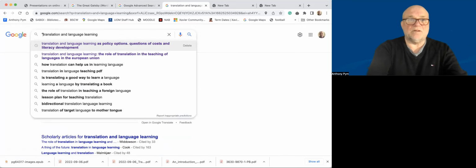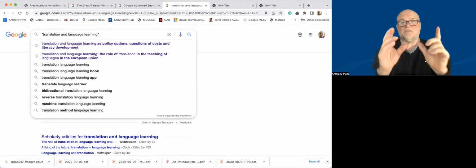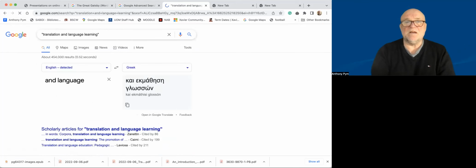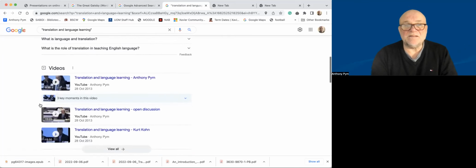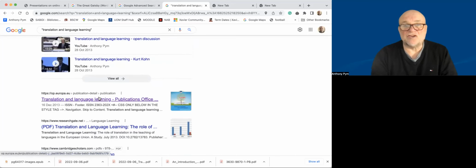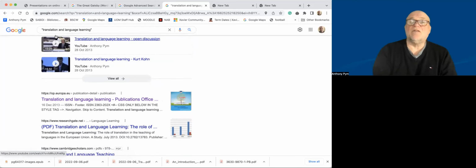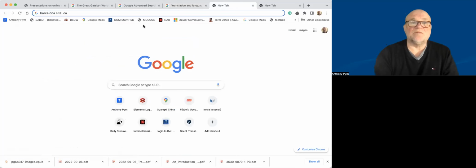So if I put inverted commas around that title, that tells me I'm looking for all those words together, okay? And I do that, I still get the translation thing, but I get translation and language learning. That's the book I was looking for. So that's another trick. Put inverted commas around the words that you want to go together, okay? Another trick is this one.